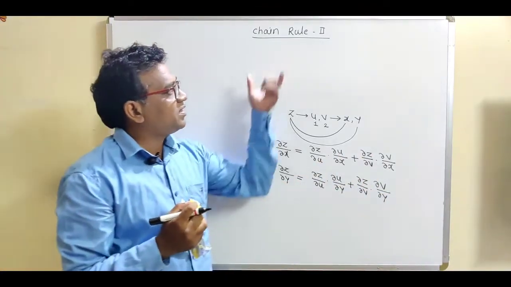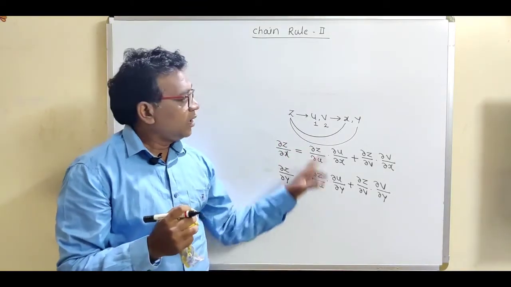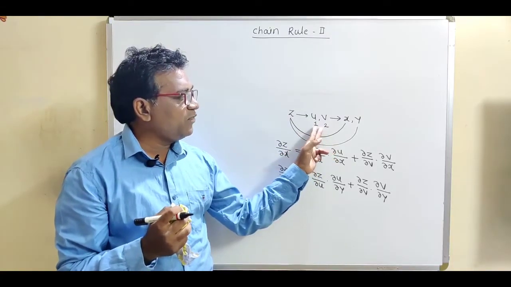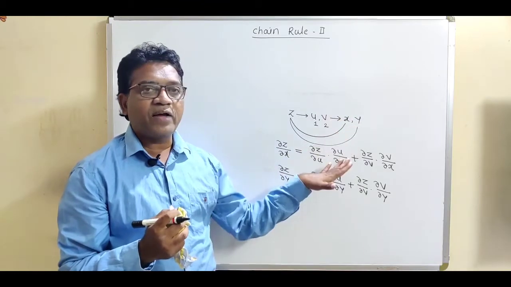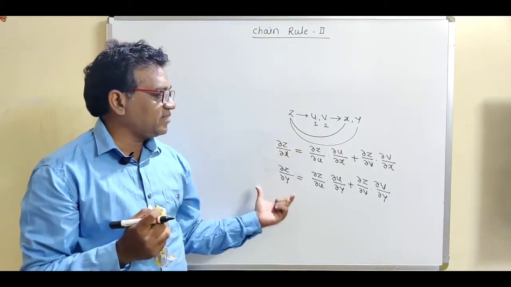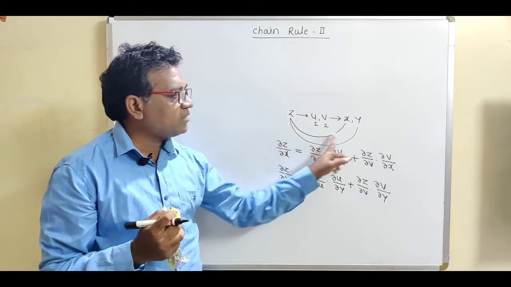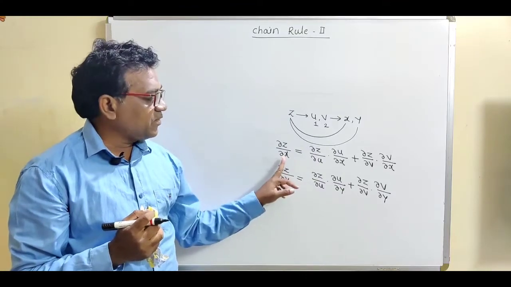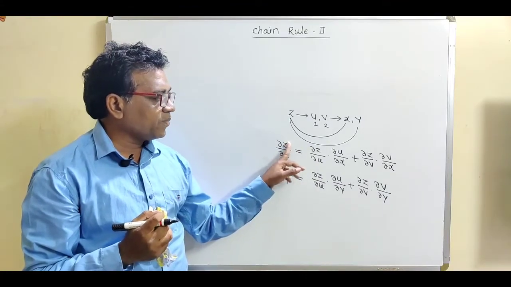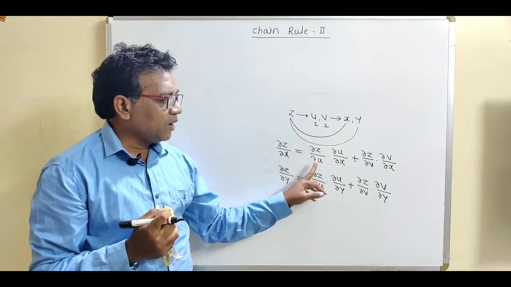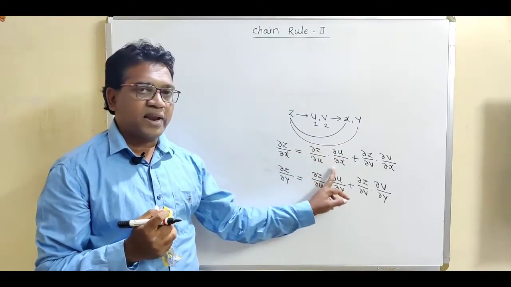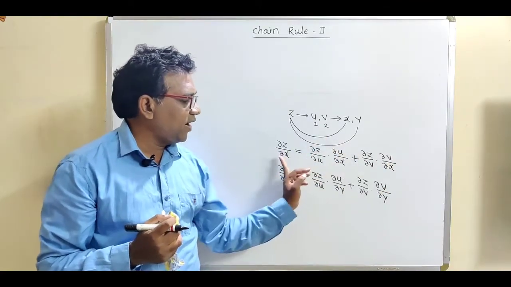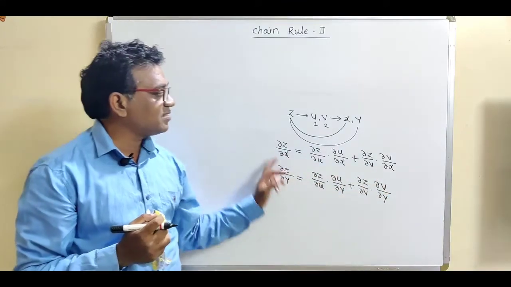So first of all, remember this chain rule in this fashion. If z is a function of two variables u and v, and if u and v are functions of two variables x and y, then this chain rule tells us that we can define these two partial derivatives, del z by del x and del z by del y. So this is given by the formula. This is the starting term del z by the first variable u, cross del u divided by the same term which is del x, plus del z by the second variable v, cross del v divided by the same term del x. And what is the second chain rule?